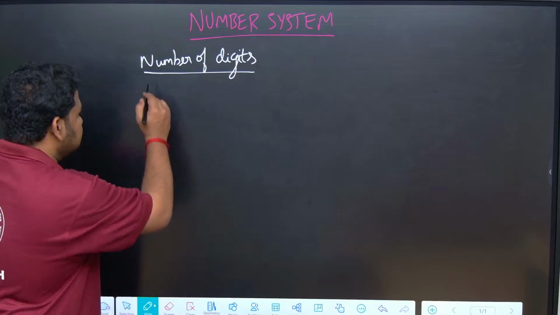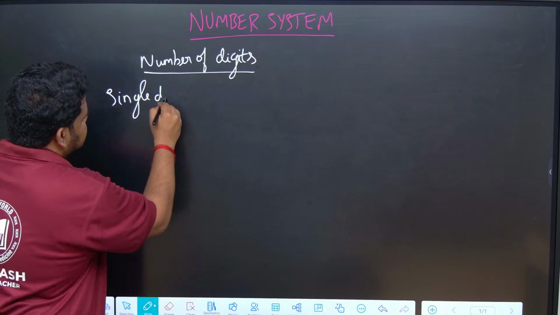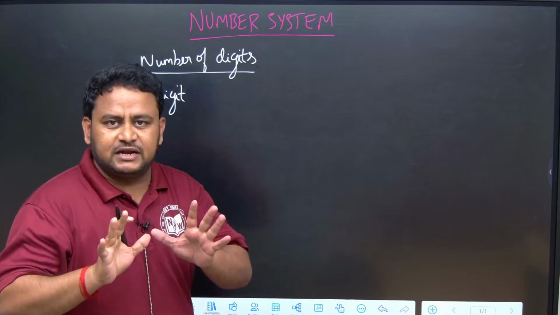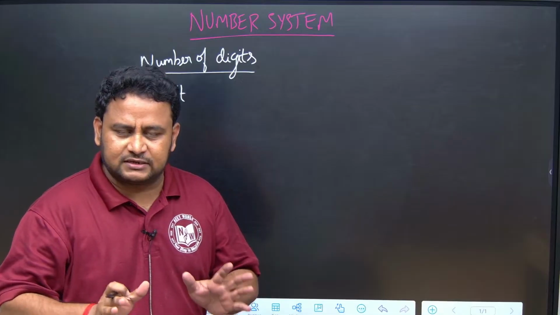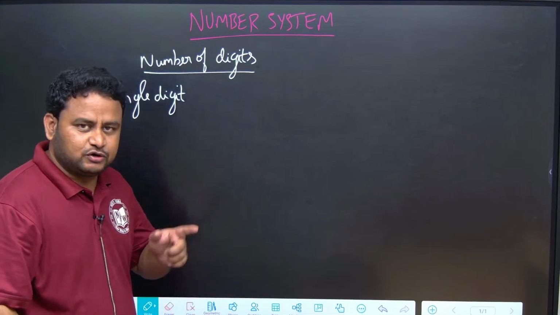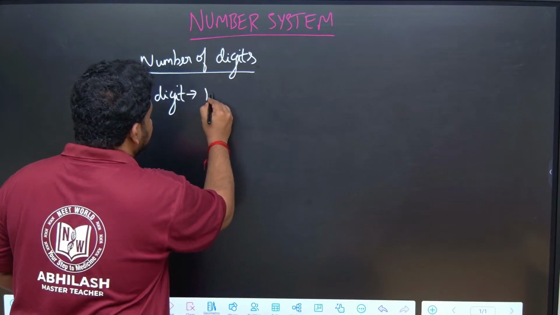So, focus here. So, for single digits, definitely one thing you must understand, common sense is, we will not number a page as 0. There will be no book that contains a page number as 0. It will start from 1. So, single digit means what? 0 to 9. In that 0 is removed. That means single digit means we will consider from 1 to 9.